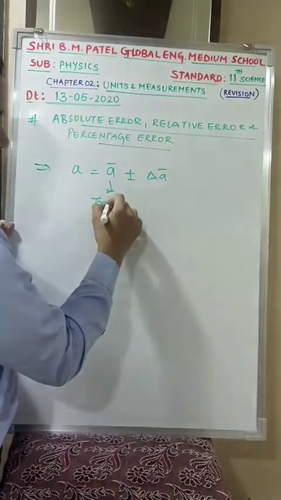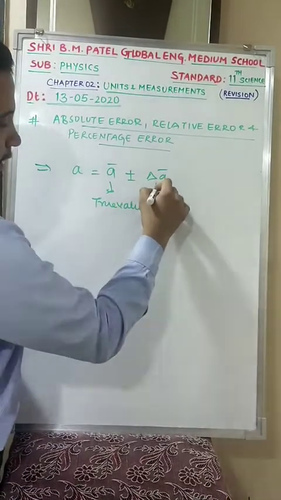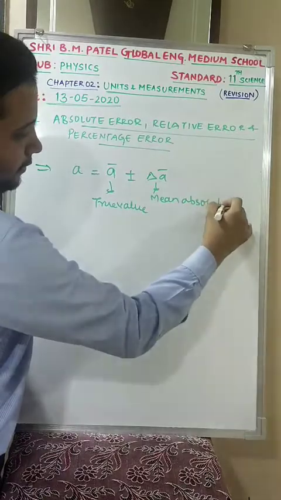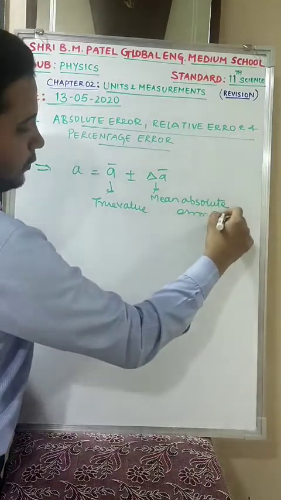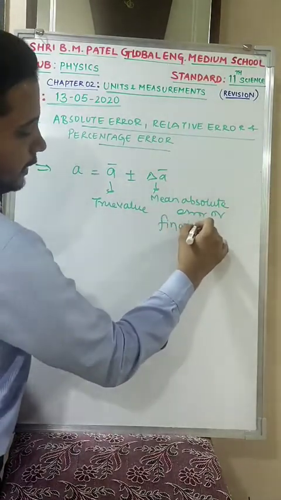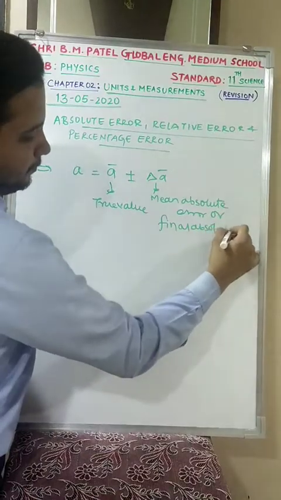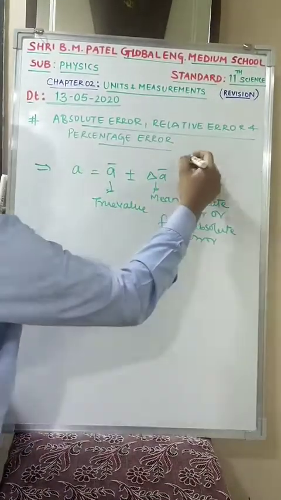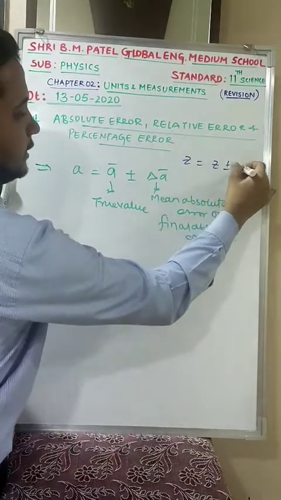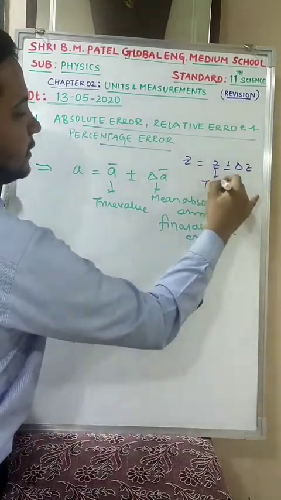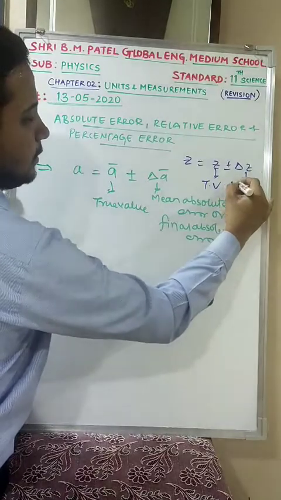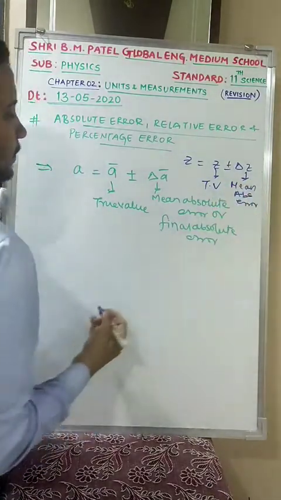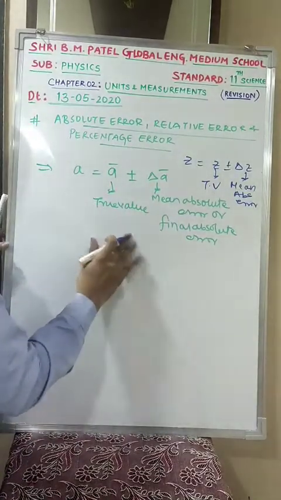This is your true value, and this is your mean absolute error, or you can say final absolute error. Yes or no? We represent any quantity z as z plus or minus delta z, where z is the true value and delta z is the mean absolute error. Is this clear?